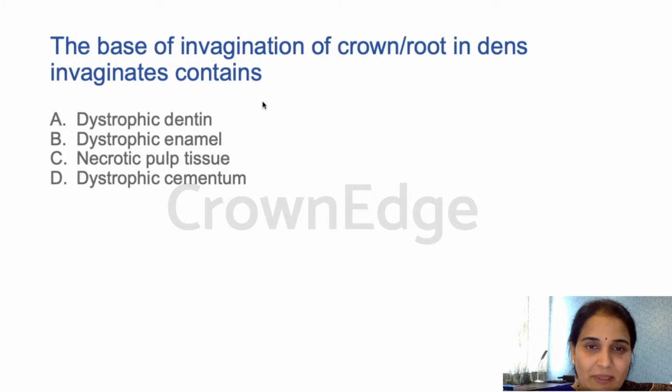So the inner enamel epithelium is kind of invaginating, right? If that is invaginated, what do we get at the base? The inner lining is lined by what tissue? Is it dentin, enamel, pulp? What is it lined with? I'm sure you guys are answering, but I'm unable to see.